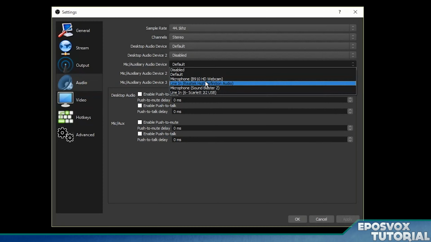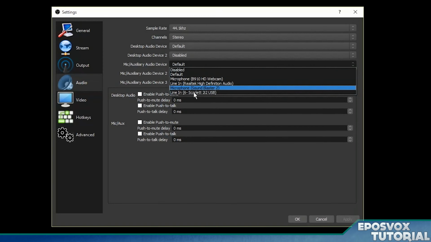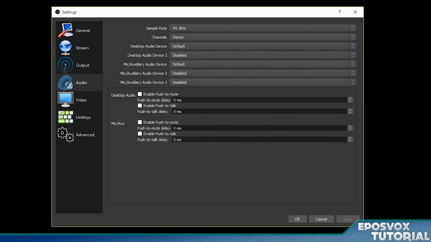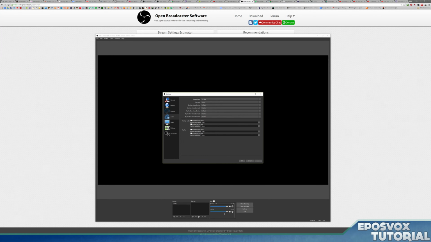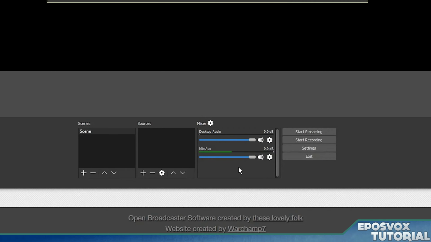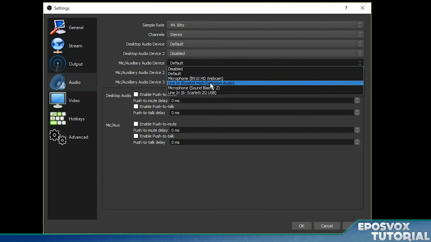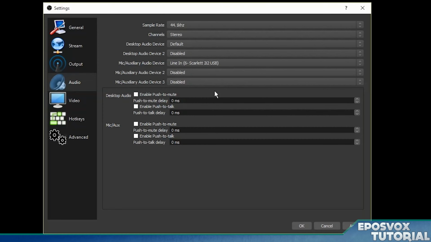If you're using a normal headset microphone with a 3.5mm analog input, then it may just say microphone Realtek high definition audio. If you don't know what you're using exactly, just start picking some and doing trial and error. And if you see in the mixer down here, you have an audio level for your microphone as you're talking. So just keep picking different ones and talking into the microphone, and one of them should work if your microphone's hooked up correctly in your system, and you'll see a little green audio bar bouncing around here. So mine's set up correctly. I'm going to put it at my line in USB audio device.